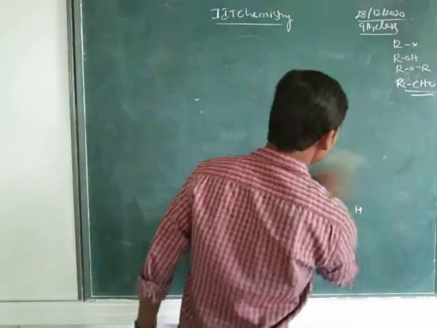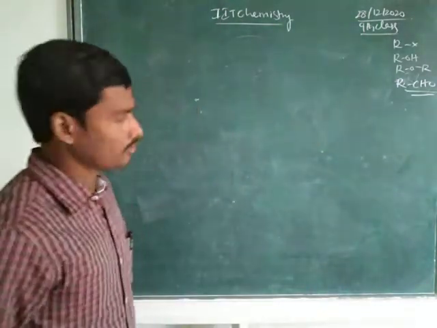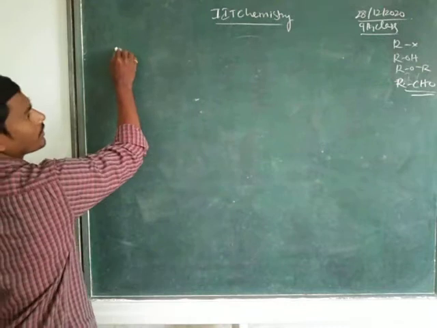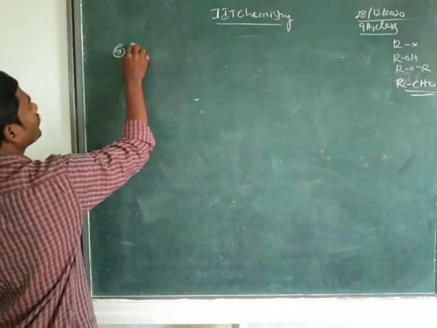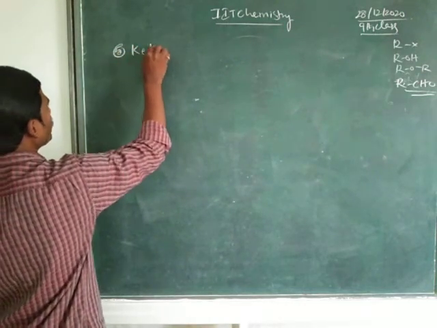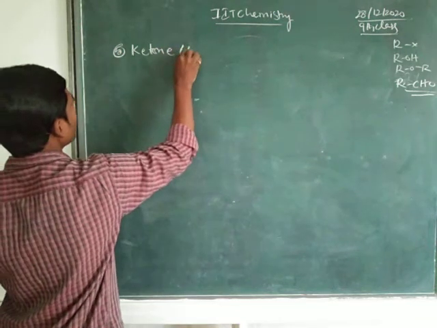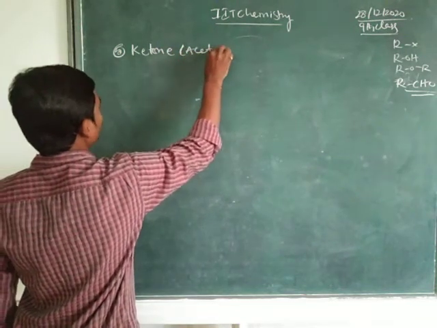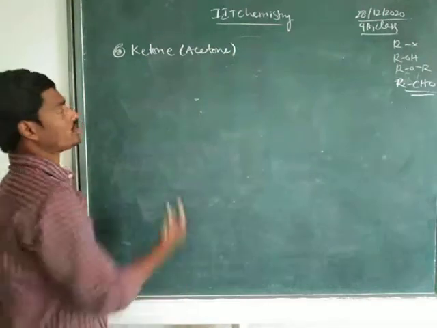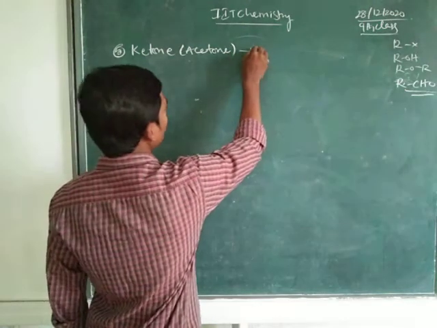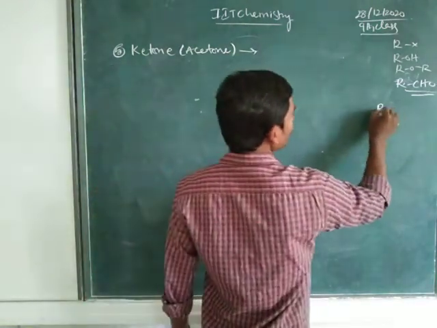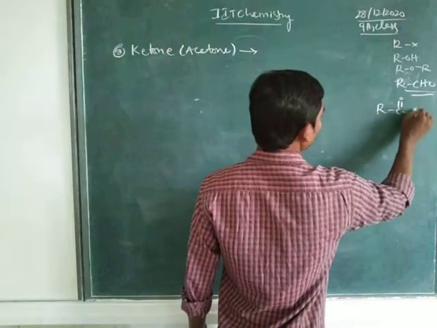See here, the 5th one, that is ketone or acetone. What is the functional group of aldehyde, children? R C double bond OH.